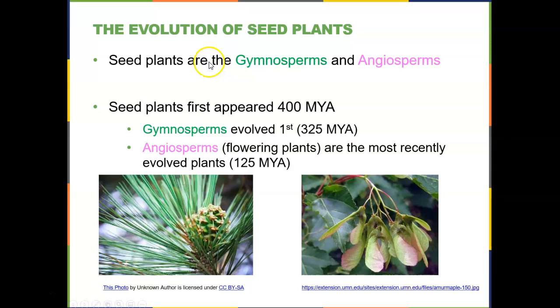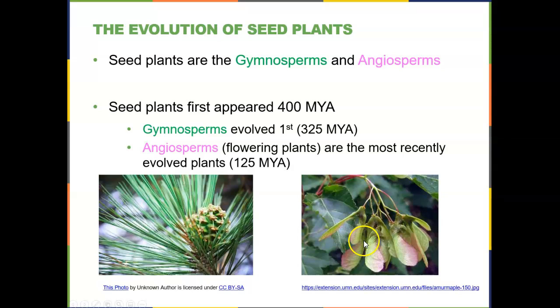So I just mentioned that the major groups of seeded plants are the gymnosperms and the angiosperms. The very ancestors to seeded plants first appeared about 400 million years ago, with the gymnosperms evolving 325 million years ago, and the angiosperms, or the flowering plants, the most recently evolved plants, only 125 million years ago. So the gymnosperms, another name for them, are the coned plants, the plants that have cones, and the angiosperms are the plants that have flowers.